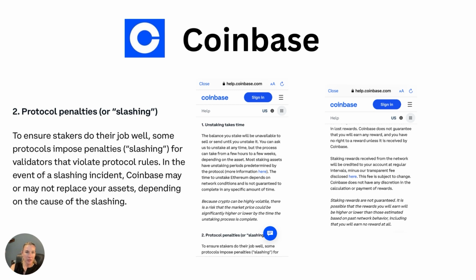This is some information that I looked up online with Coinbase and their staking. Pretty interesting. On the protocol penalties for slashing, they do say that Coinbase may not replace your assets depending on the cause of their validator slashing. So bottom line is, if they don't get their money, you don't get yours either. Also talks about the unstaking times. That could be days to weeks. They don't really give you an amount of time. And then they also go on to say that they don't always verify that you are going to earn rewards.